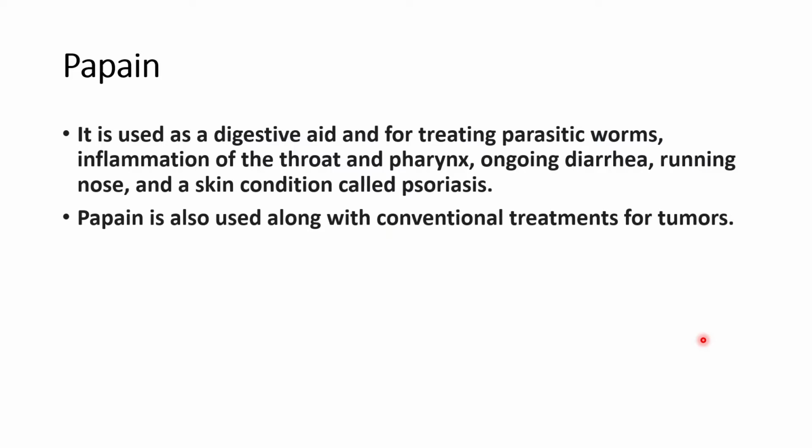Next is the papain. It is used as a digestive aid and for treating parasitic worms, inflammation of throat and pharynx, ongoing diarrhea, running nose, and a skin condition that is known as psoriasis. Papain is also used along with conventional treatments for the tumors.